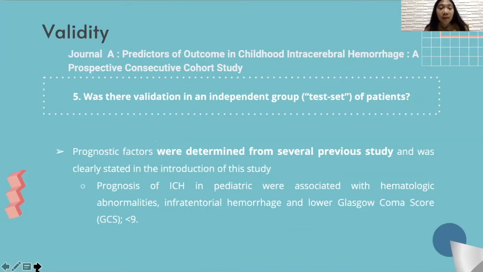Based on validity question number 5: was there validation in an independent group or test set of patients? Prognostic factors in this study were determined from several previous studies and were clearly stated in the introduction of this study, which is that prognosis of intracranial hemorrhage in pediatric cases was associated with hematologic abnormalities, infratentorial hemorrhage, and lower Glasgow Coma Scale.